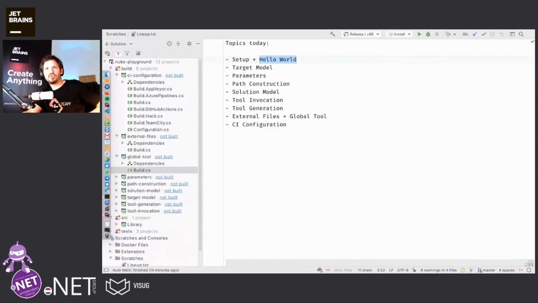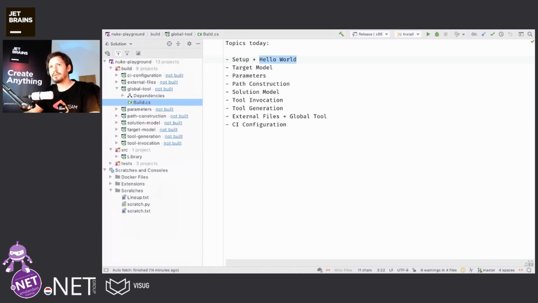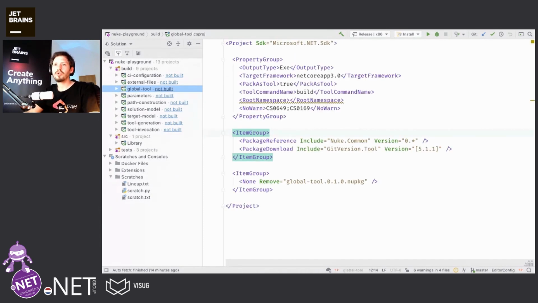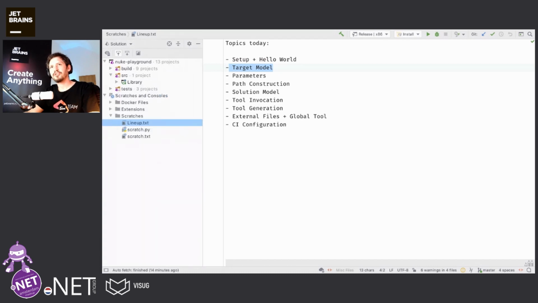I will now switch to the NUKE playground repository, and that's up on GitHub, so you can go there, clone it, and play around with it. And so now we will just go through a couple of examples that I've prepared. And I need to give a little bit of explanation here.